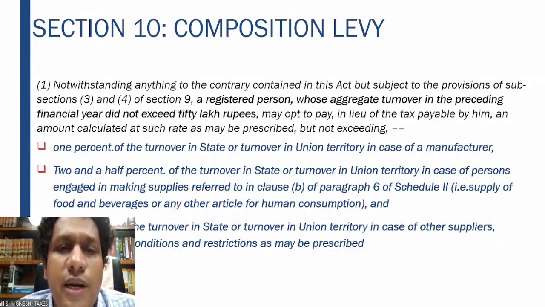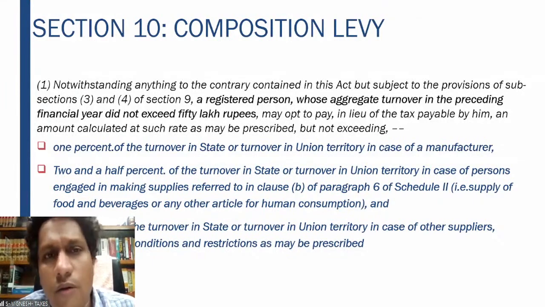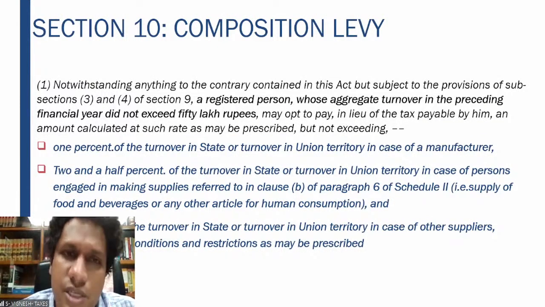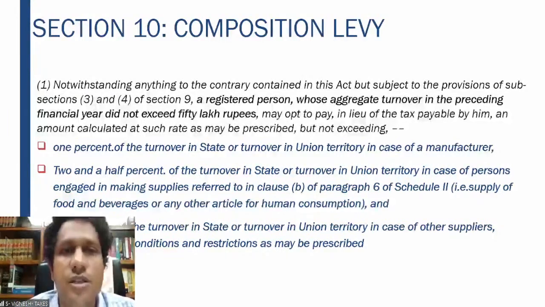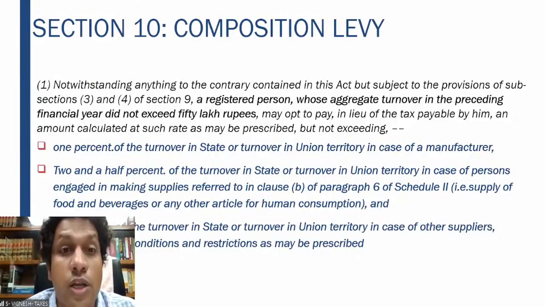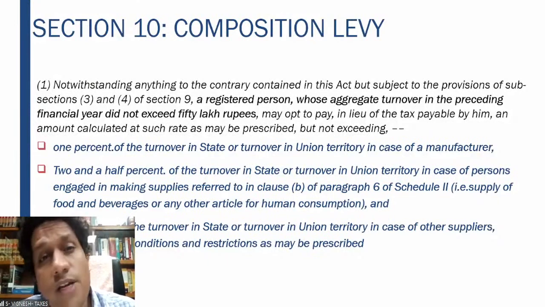Since the margins are very less, the owner of that store will have a very tough time complying with the GST provisions. That is your filing of returns, your payment of taxes through the GST portal, input tax credit, and all of that is a very big hassle for the small scale businessmen.